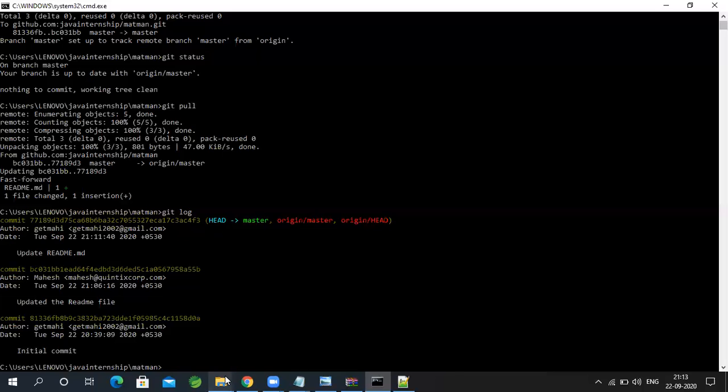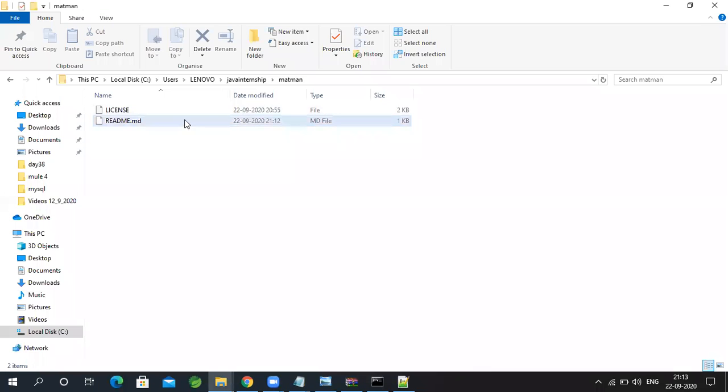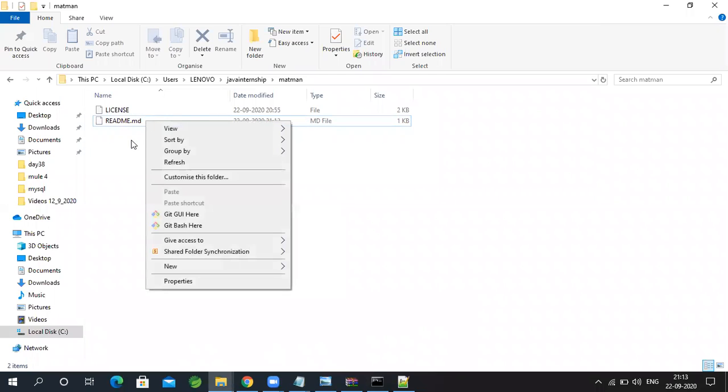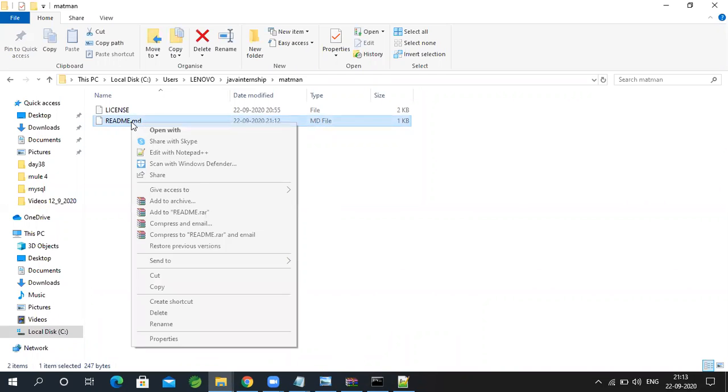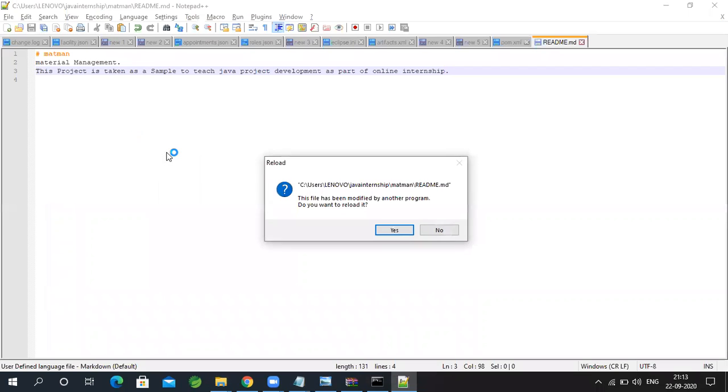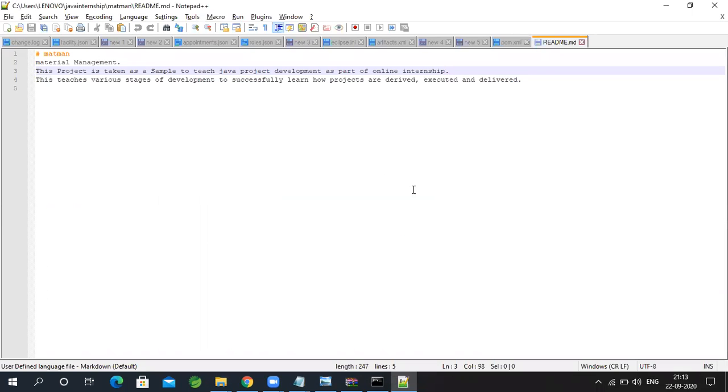So let me see if I can open the file and get these changes. So right click and edit with Notepad. Okay, see, I am able to get this file's changes. So this is a regular process when two different people, one after another, are committing changes to the same file. This is how someone pushes the file changes and the other one pulls the file changes.